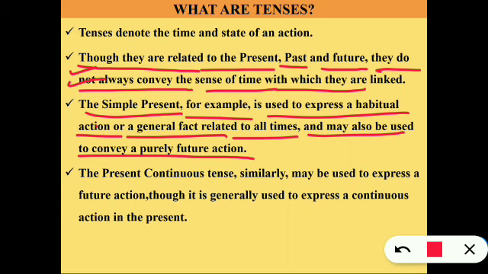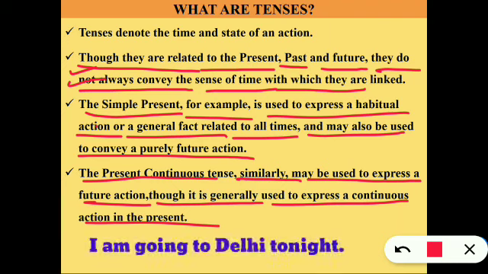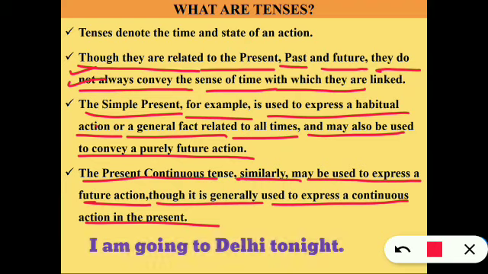Okay. The present continuous tense similarly may be used to express a future action, though it is generally used to express a continuous action in the present. So here it expresses a future action. The example which I have already given just now, that is, I am going to Delhi tonight. So this is future action, but right now it is being said, which is present continuous tense.